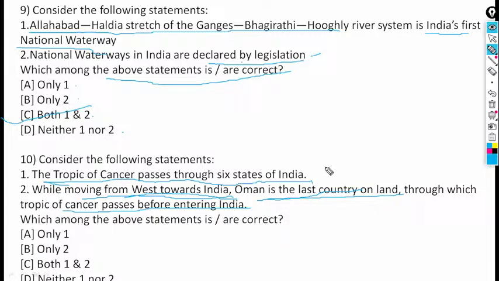So the first statement is wrong. It is not 6 states, it is 8. Then Oman is the last country where the Tropic of Cancer passes before entering India. Yes, it is correct. So here, which one of the following is correct? Only 2 is correct.